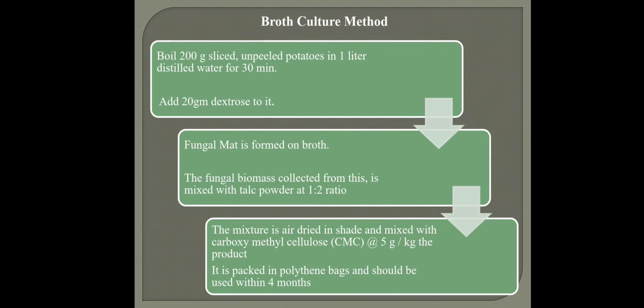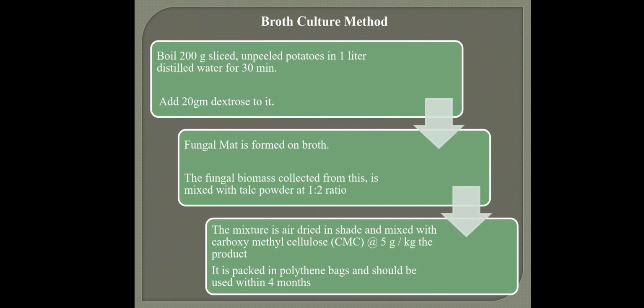Like we can say, broth culture method, I have already discussed. In the broth culture method, we first prepare the PDB, potato dextrose broth, which I already discussed, and then we inoculate that broth with the pathogen. Finally we find a fungal mat formed on the broth, and this fungal biomass is collected and mixed with talc powder in the ratio of 1:2, that is, one part of fungal mat and two parts of talc. Finally this mixture is air dried and mixed with carboxymethyl cellulose.